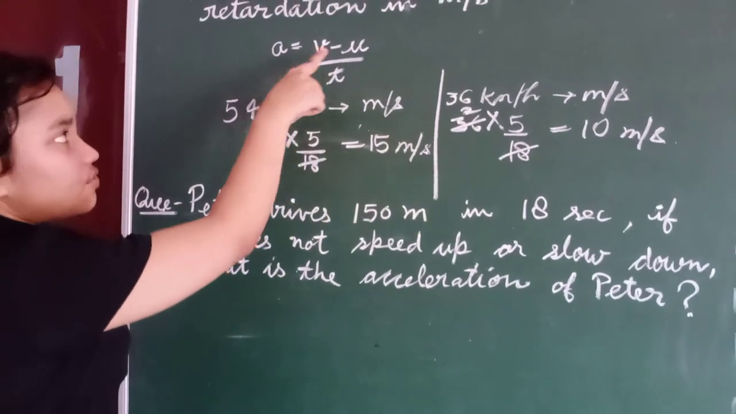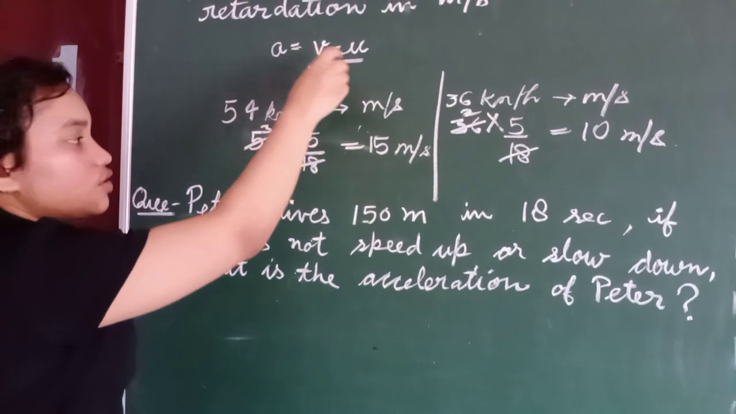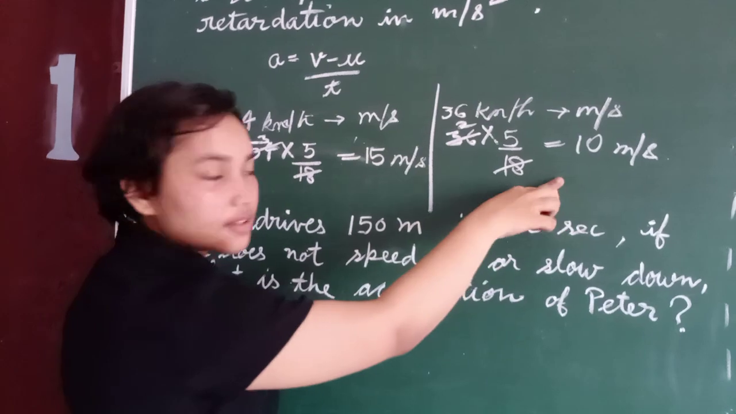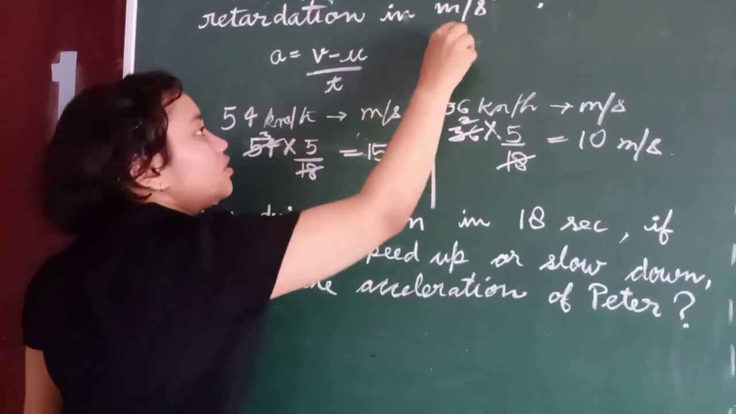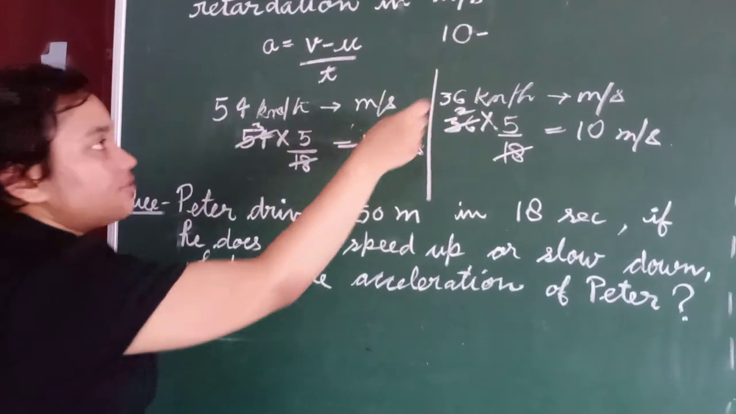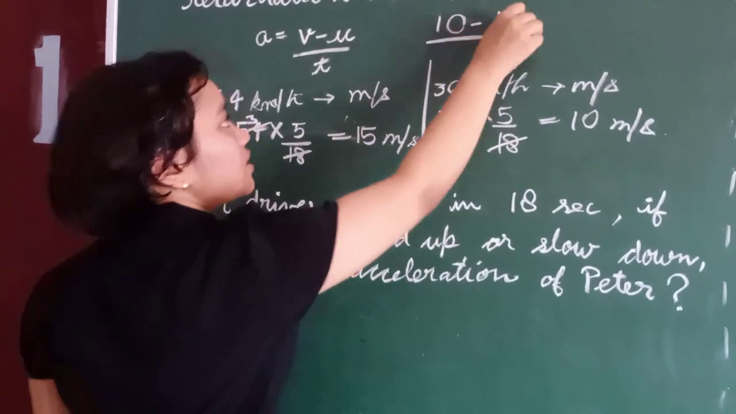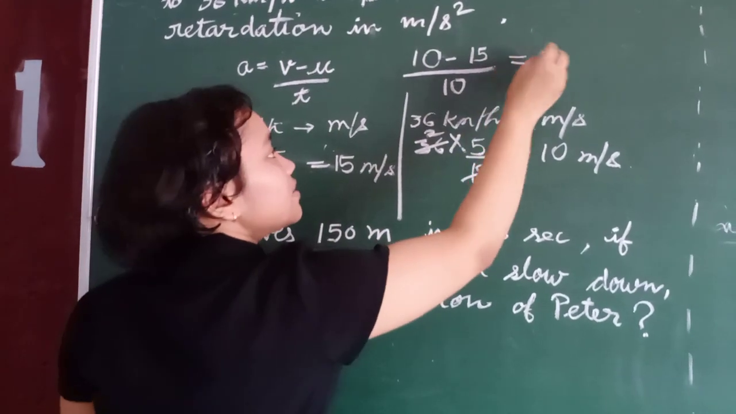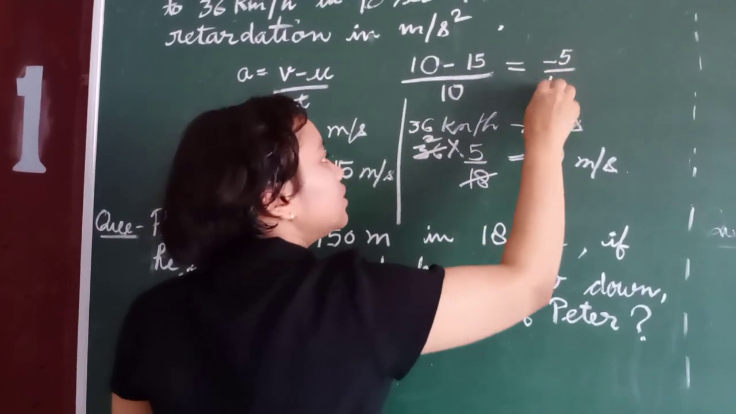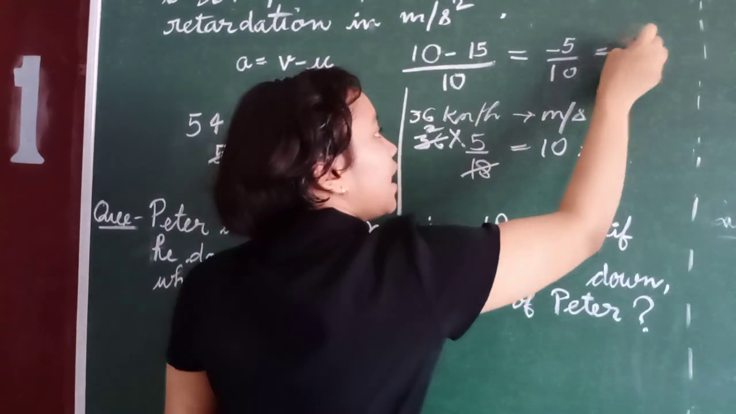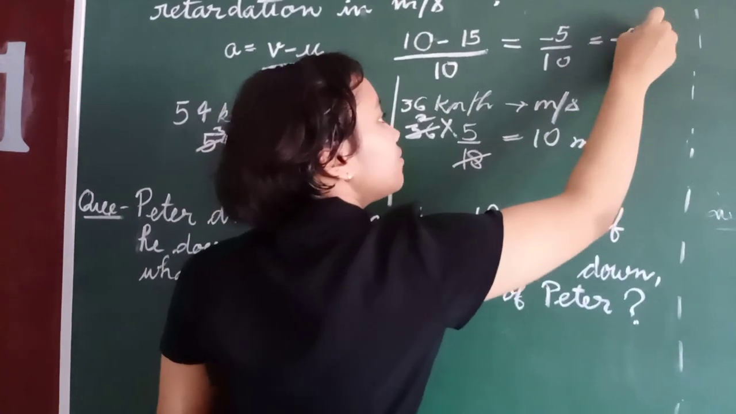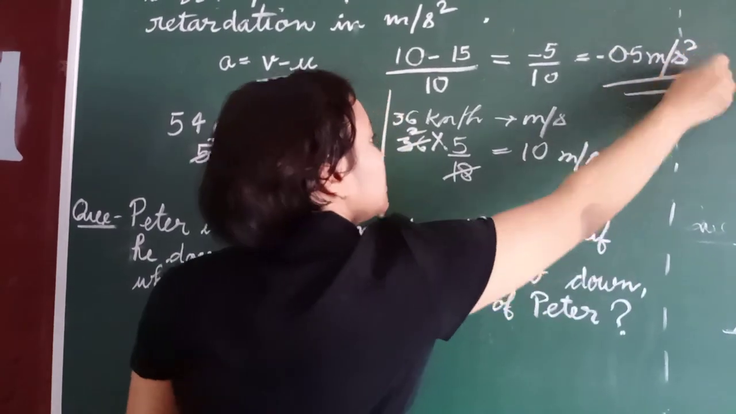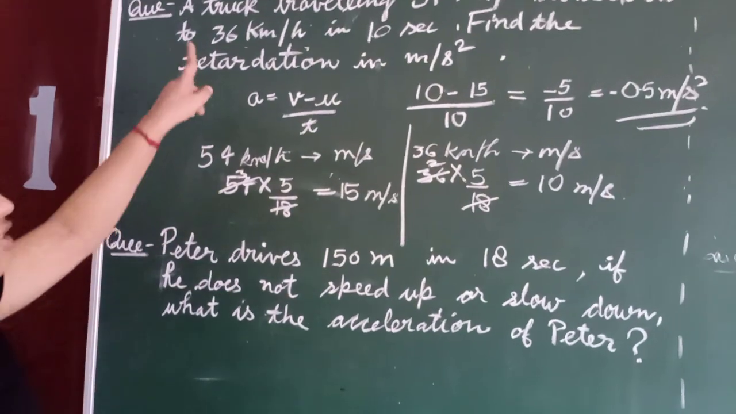So what is the velocity? Initial velocity is 15. Final velocity is this, means 10 meters per second. So 10 minus 15, and what is the time here? 10 seconds. Upon 10. That is minus 5 upon 10. That is minus 0.5 meters per second square. This is the retardation of the truck.